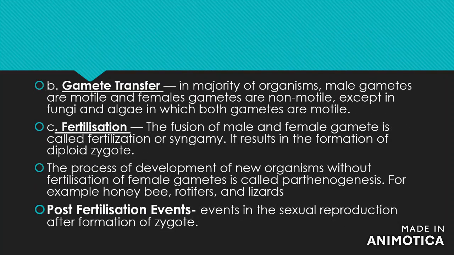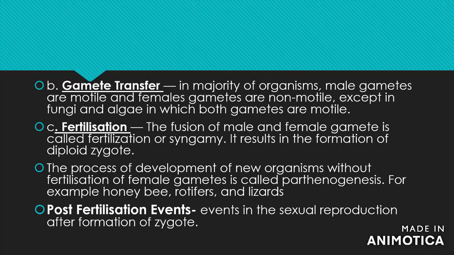Gamete transfer. In the majority of organisms, male gametes are motile and female gametes are non-motile, except in fungi and algae in which both gametes are motile. Fertilization. The fusion of male and female gamete is called fertilization or syngamy. It results in the formation of diploid zygote. The process of the development of a new organism without fertilization of the female gamete is called parthenogenesis. For example, honeybees, rotifers, and lizards.